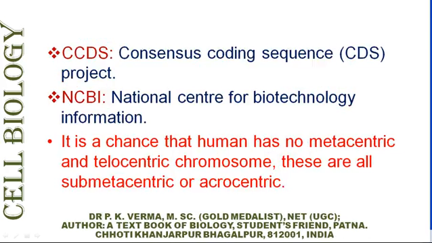What is CCDS? It is the Consensus Coding Sequence, CCDS, project. And NCBI is the National Center for Biotechnology Information. It is a chance that humans have no metacentric and telocentric chromosomes. These are all submetacentric or acrocentric chromosomes.